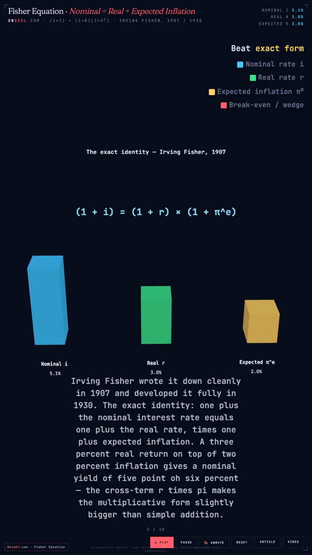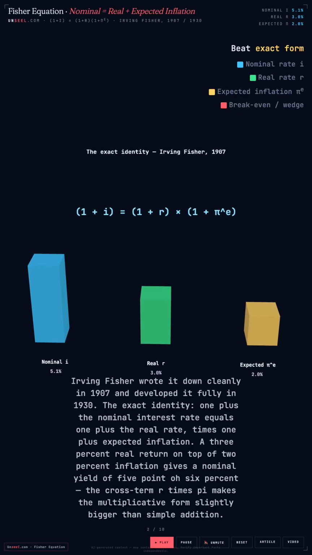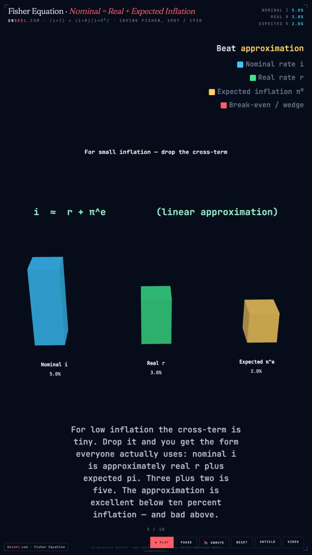The exact identity: 1 plus the nominal interest rate equals 1 plus the real rate, times 1 plus expected inflation. A 3% real return on top of 2% inflation gives a nominal yield of 5.06%. The cross-term r times pi makes the multiplicative form slightly bigger than simple addition. For low inflation, the cross-term is tiny. Drop it, and you get the form everyone actually uses.